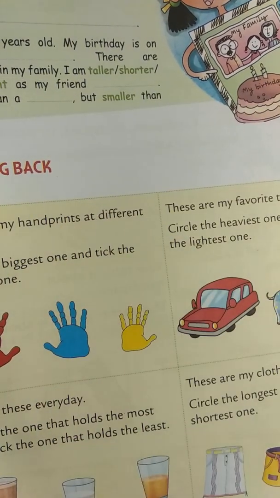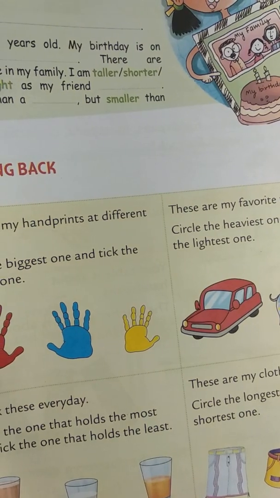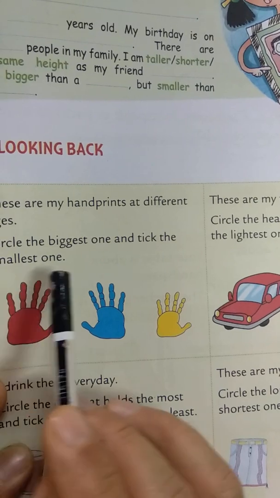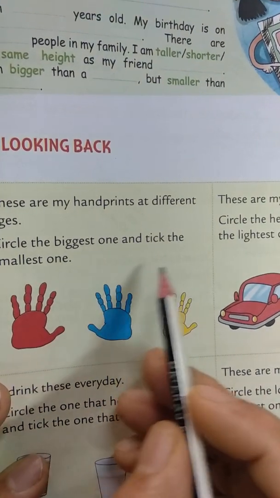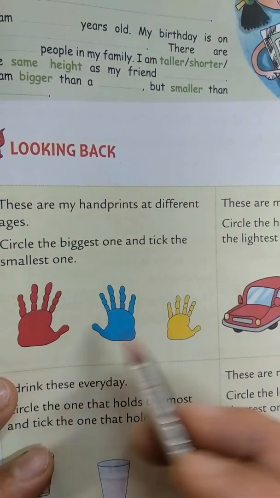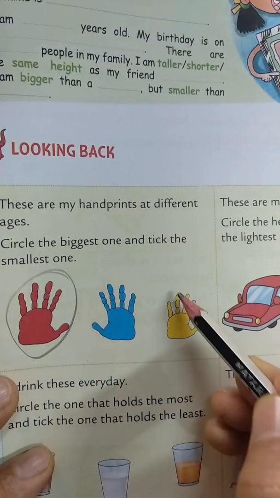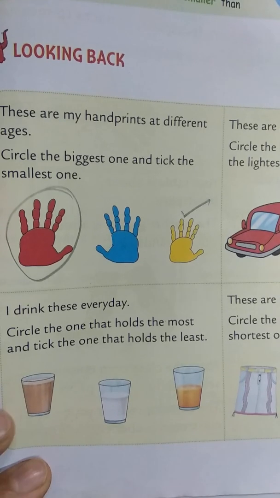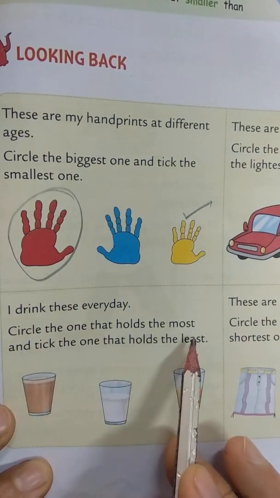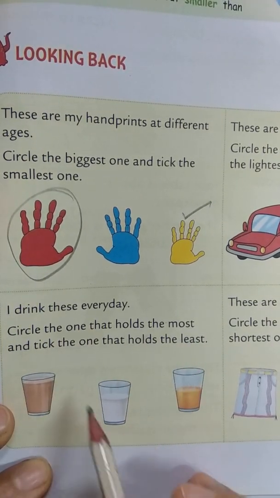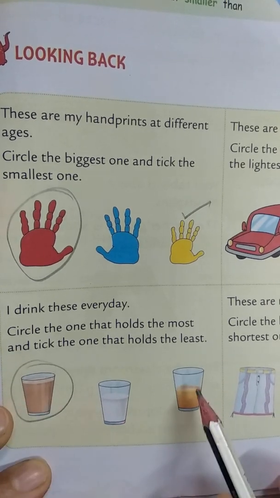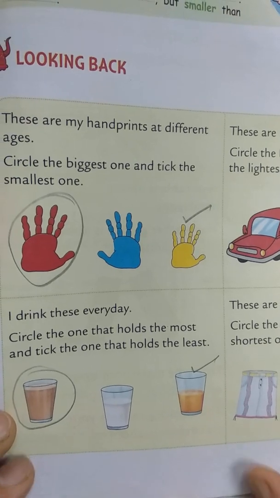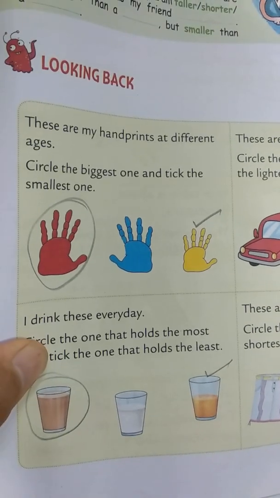Now we will go to page number 127 of the book. They are saying circle the biggest one and tick the smaller one. Which one is the biggest one here? You can circle this, tick this, okay. Same way you can do the second part. Circle the one that holds more. That holds more is this one, and tick the one that holds less. Same way you can do the other two parts on the right side of page 127.